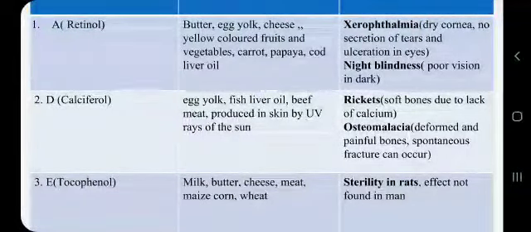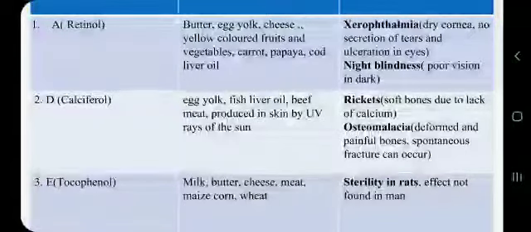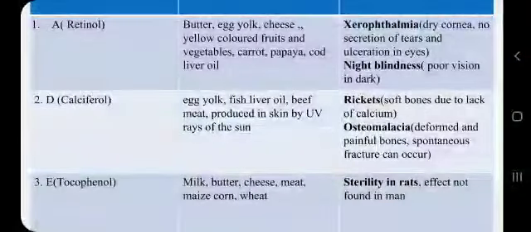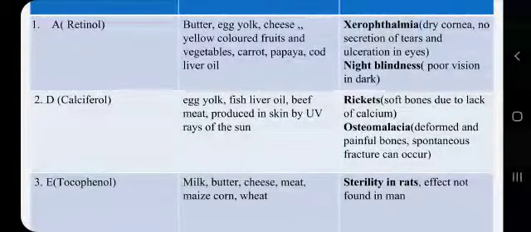And there is one more disease called night blindness due to deficiency of vitamin A, which causes poor vision in the dark. So, to avoid this deficiency, your diet must be rich in butter, egg yolk, cheese, yellow colored fruits, etc. Then vitamin D, which is also a fat soluble vitamin, is called calciferol.